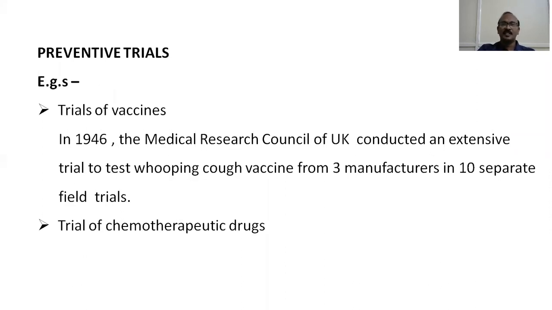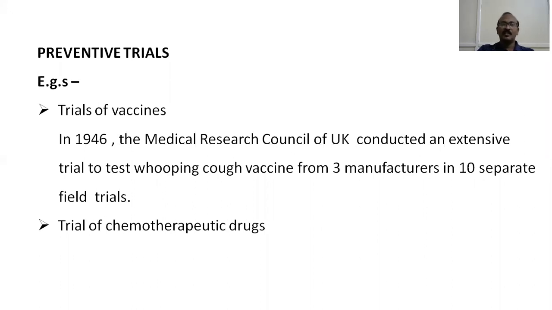They gave the vaccine to an experimental group and a control group, and what they found was that the attack rate was less in children who were given the whooping cough vaccine compared to children who were not given it.